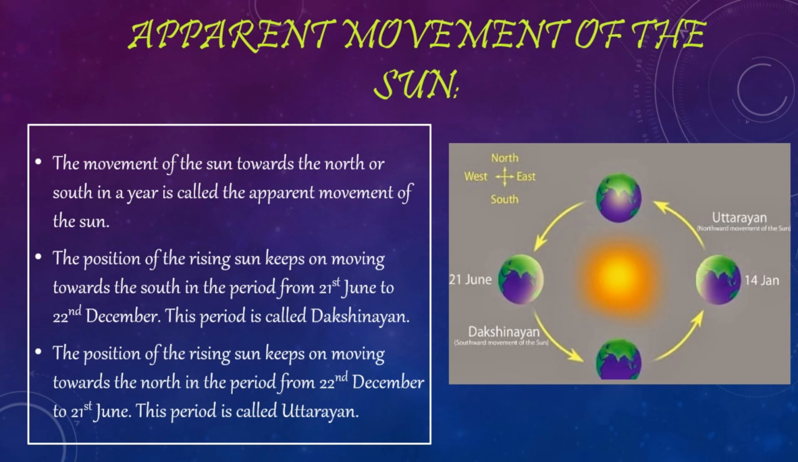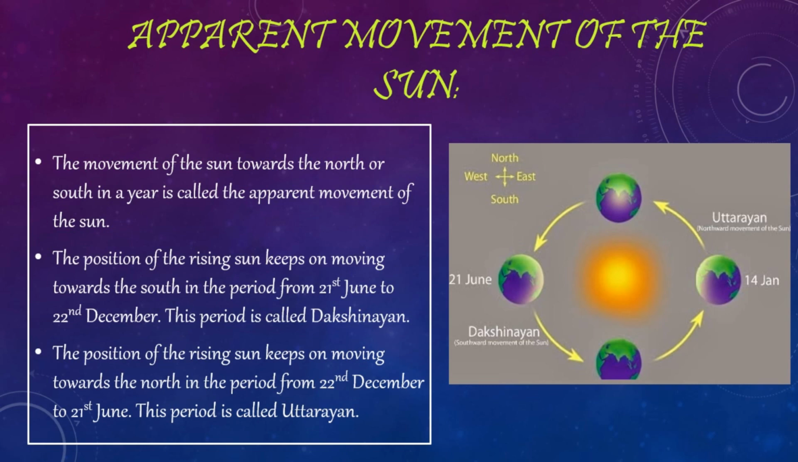Apparent movement of the sun. You all are probably aware that the sun rises in the east and sets in the west due to the earth's rotation. What you may not have noticed is that the exact location at which it rises and sets, and the path that the sun follows through the sky changes throughout the year. The sun's position appears to move towards the north or south in the course of a year.